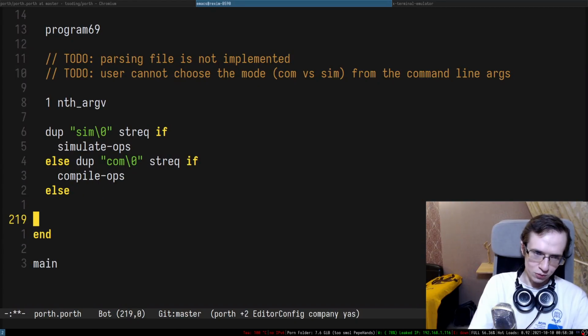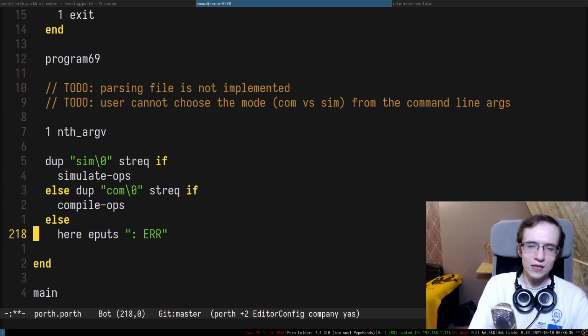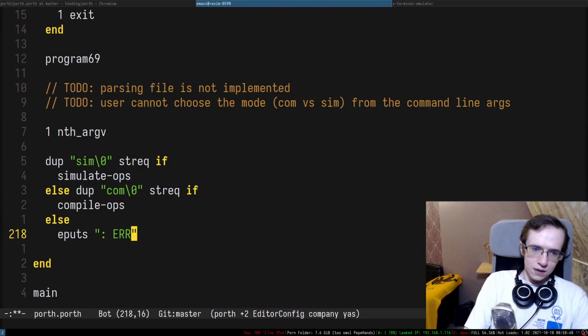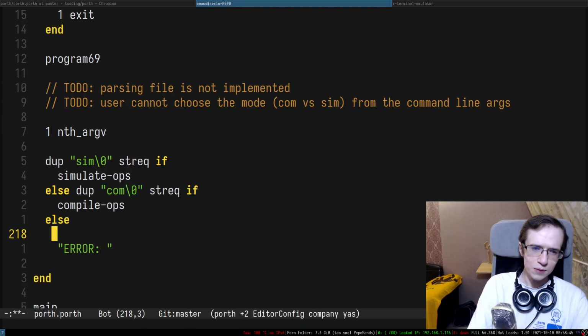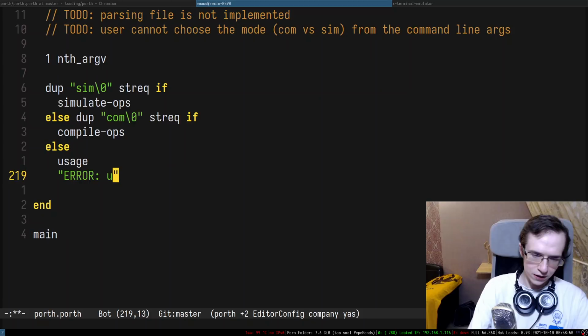Otherwise, we have to report an error, something like here, he puts, maybe not really that, but we can try the following thing. Error. Maybe we can do a usage, then error, unknown subcommand, this, he puts.